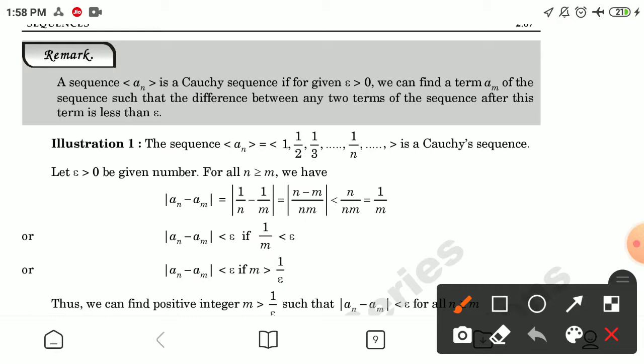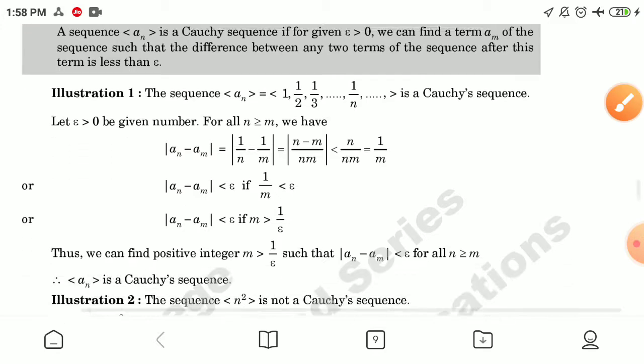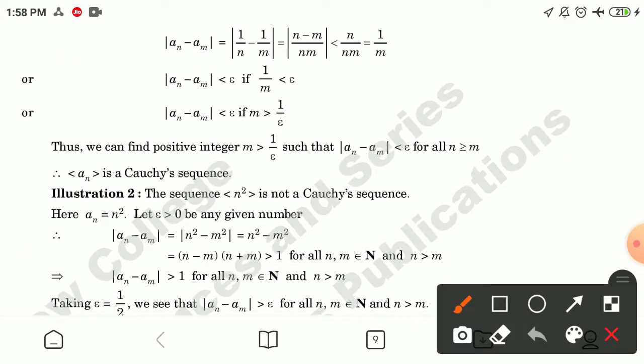Let epsilon greater than 0 be a given number. For all n greater than or equal to m, we have |an minus am| equal to (n minus m) divided by nm, and we can write this value is less than (n minus m) by n, that is 1 by m, or |an minus am| is less than epsilon if 1 by m is less than epsilon, or |an minus am| is less than epsilon if m is greater than 1 by epsilon.